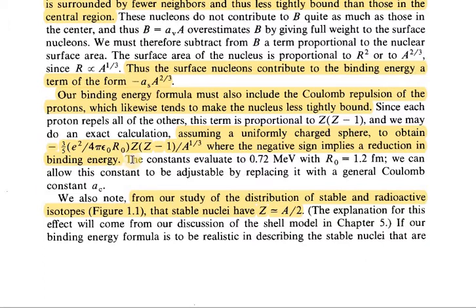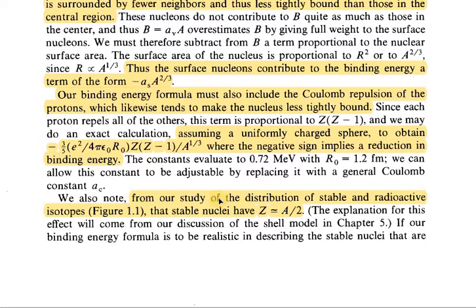The constants evaluate to 0.72 MeV with R0 equal to 1.2 femtometer. Okay, constant AC, the Coulomb term, Coulomb constant. So we also subtract this term.